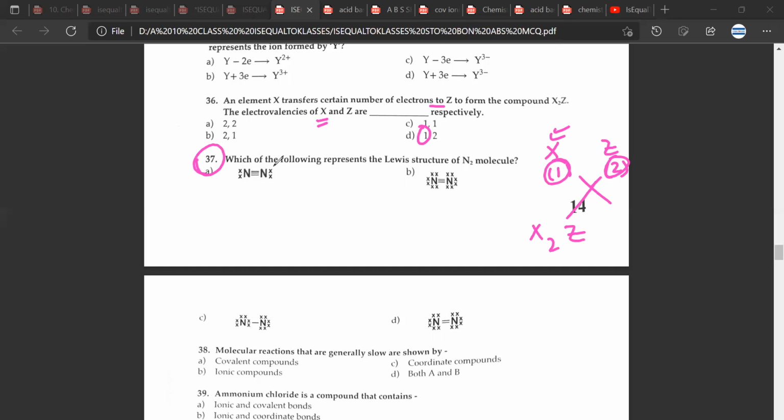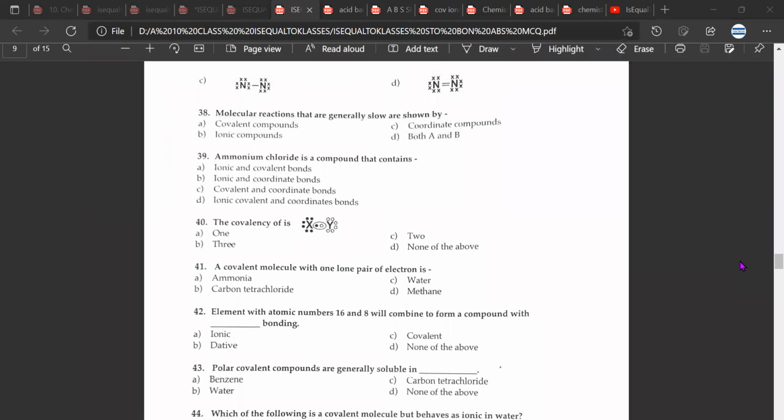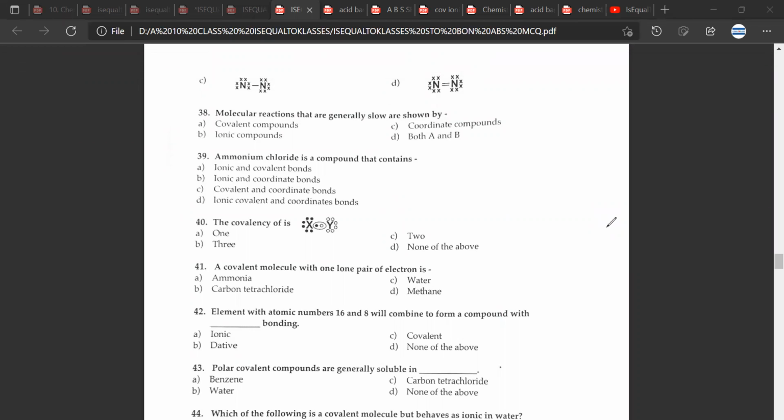37. So 37 would be A. Yes, correct. This is simple. Okay. 38. So 38 would be A: molecular reactions that are generally slow. Yes, covalent are usually slow. 39. 39 would be D. Again and again, almost the same questions. Yes. 40. So 40th will be A. Great.